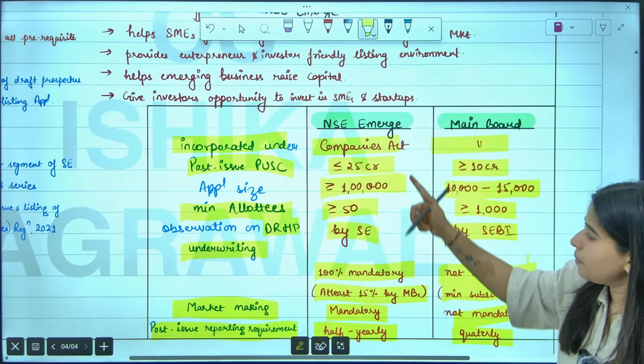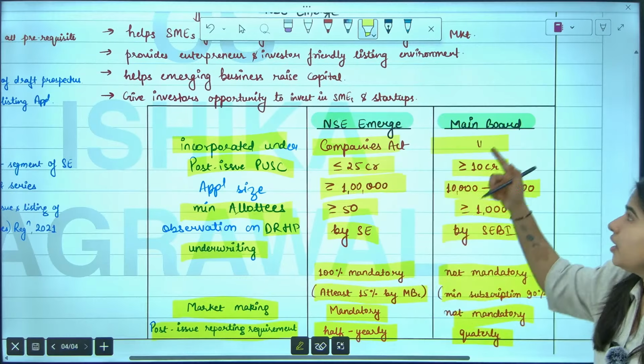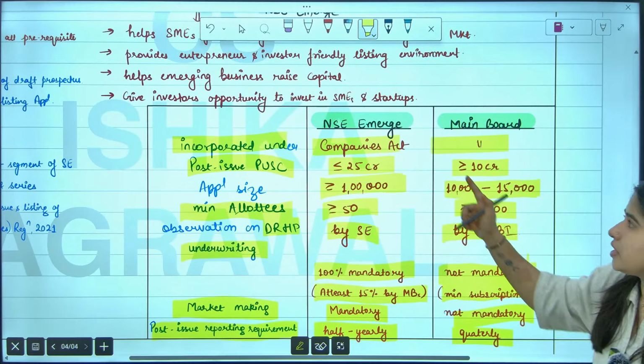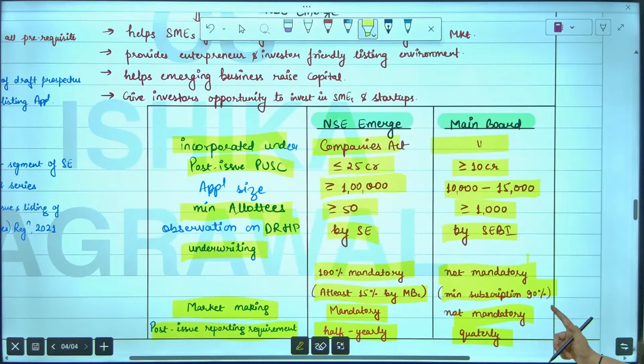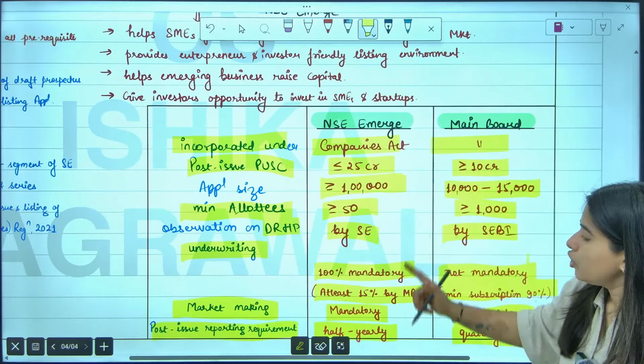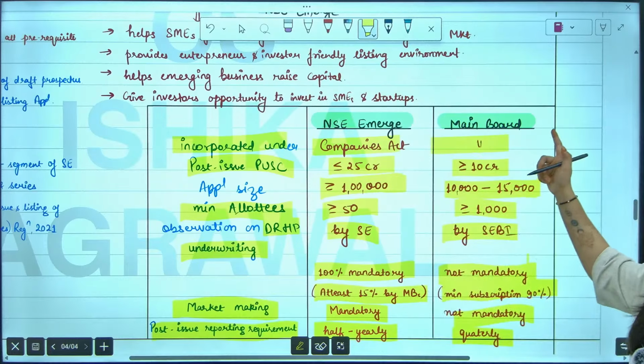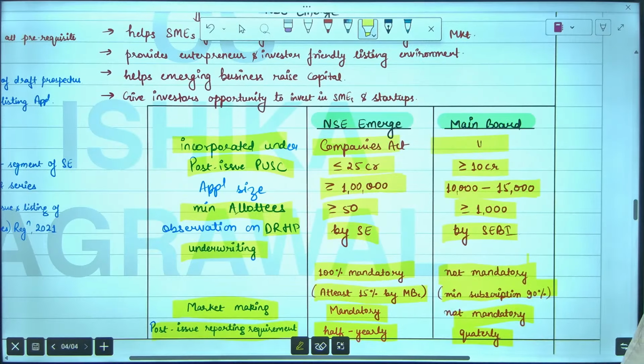In SME, underwriting is compulsory. In main board, underwriting is not compulsory. In SME, market making is compulsory. In main board, market making is not compulsory. In SME, you have to report half yearly, but in main board, you have to report quarterly. I hope we are clear with this topic.